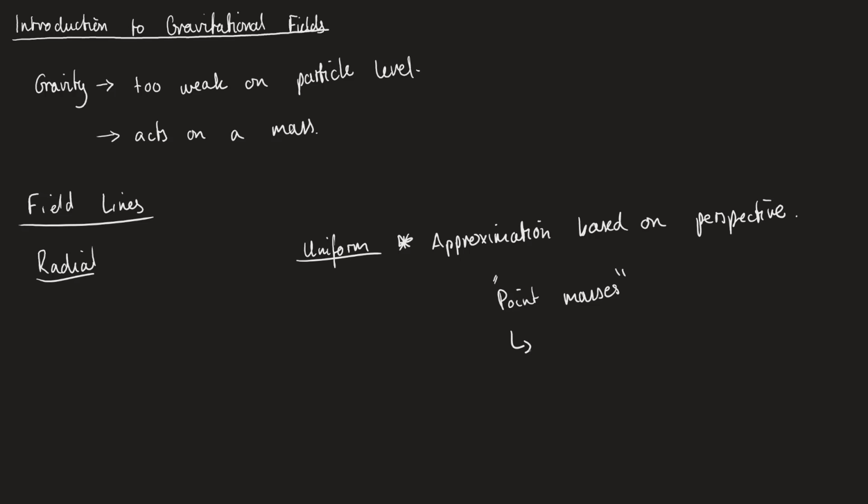So we can basically neglect the idea that it is a sphere when we zoom out far enough. So we make the assumption that they are point masses. Okay, so we've zoomed out such that all the mass is concentrated in one position.